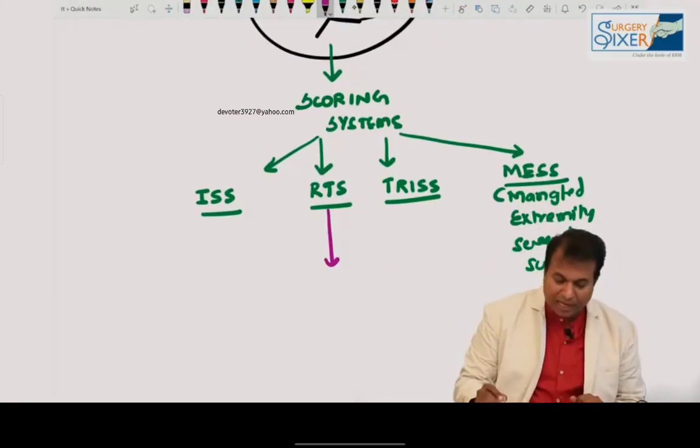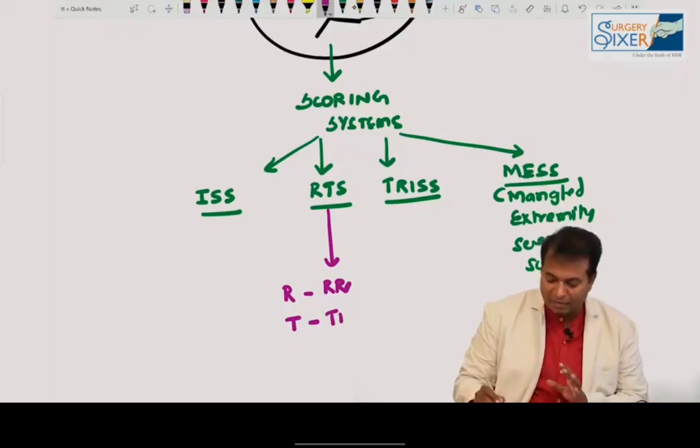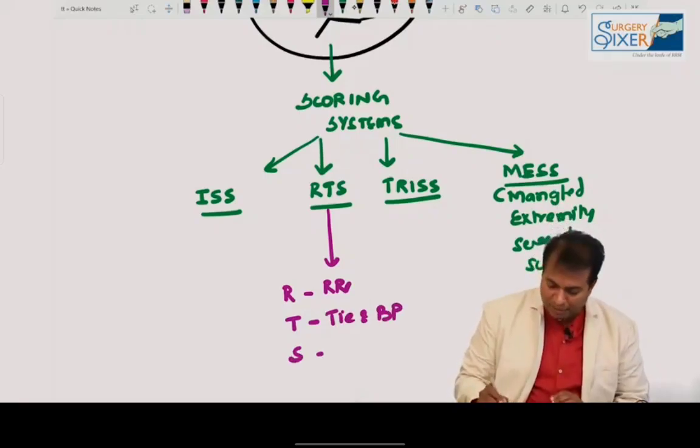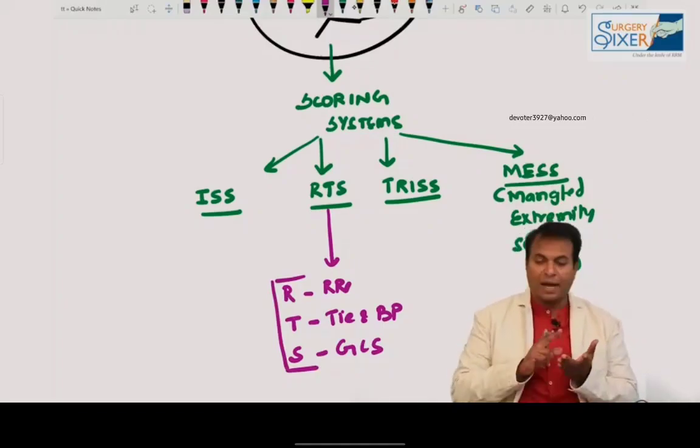In this, RTS, what are the things that come in RTS? This question was asked 5 years back in the exam. I made this mnemonic; RTS does not stand for this. R for respiratory rate. T for, I made the mnemonic for understanding purposes, systolic BP. So T for systolic BP and S for Glasgow Coma Scale. So RTS score means respiratory rate, systolic BP and Glasgow Coma Scale.